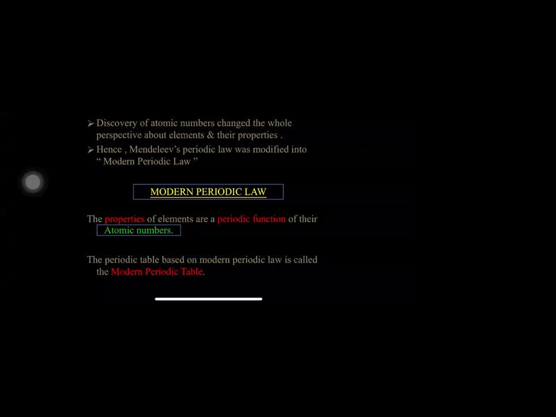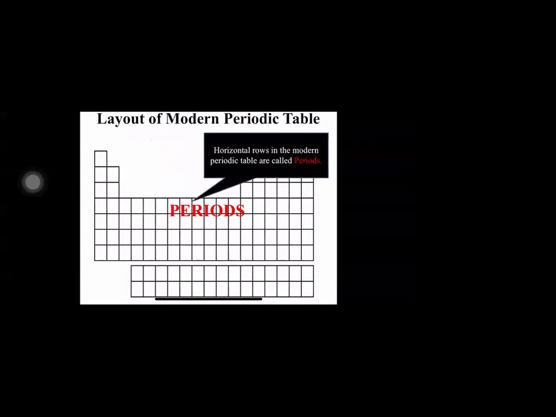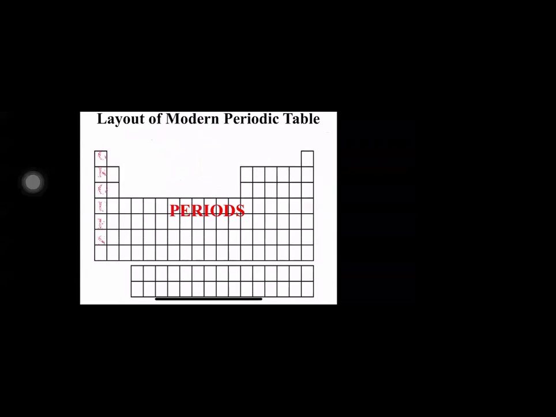Now, in the last lecture, students, we also saw what the layout of the modern periodic table looks like. Let's have a quick recap. This is how the modern periodic table looks. Here we have periods. What are periods, students? The horizontal rows in the modern periodic table are called periods, which are numbered from 1 to 7. Then we have groups.